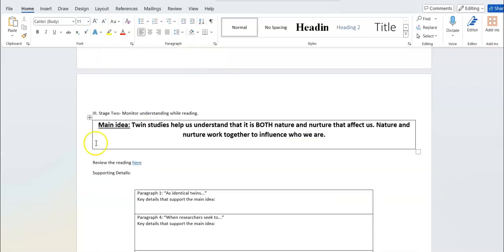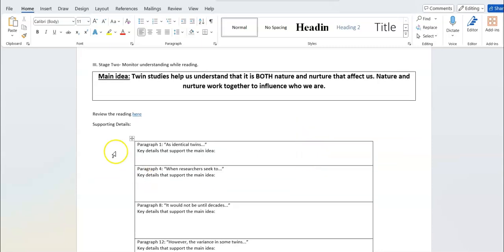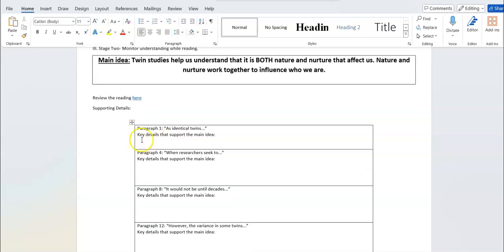Moving down, it takes us to stage 2. While you're reading, what can you do to help you understand? You're given the big idea, the main idea of the reading right here. It's that twin studies, studying twins, helps us understand that both nature and nurture affect what we become, okay? So now you are going to use this right here to look at specific paragraphs.